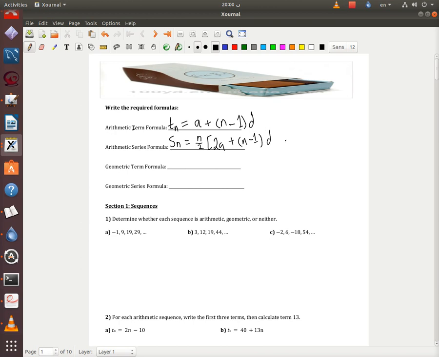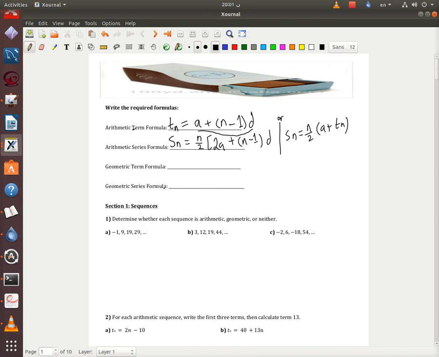Or you can simply say Sn equals n over 2 times (a plus Tn), so it's going to be a plus Tn.